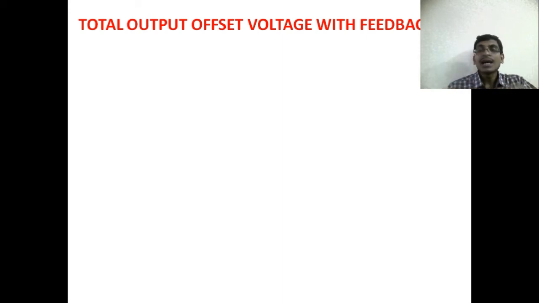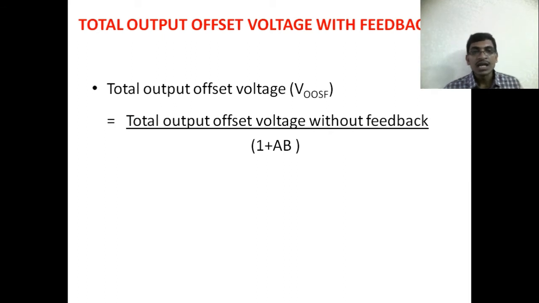So when we apply the feedback, what is the output offset voltage with feedback? The total output offset voltage is given as VOOSF. VOOS is the output offset voltage without feedback. Here F indicates feedback. So VOOSF is equal to the total output offset voltage without feedback divided by 1 plus A beta. The total output offset voltage is getting divided by a factor of 1 plus A beta when we use the feedback.